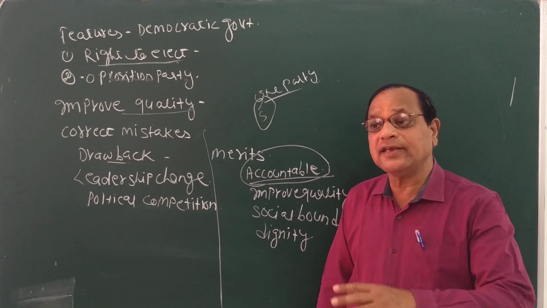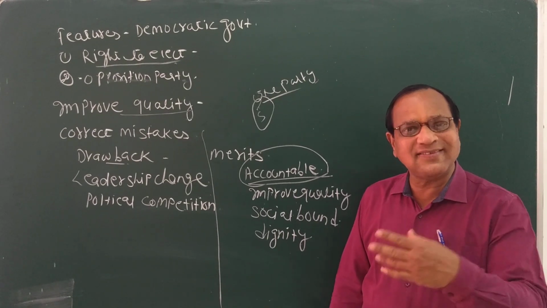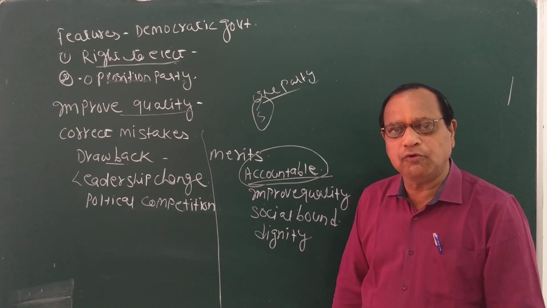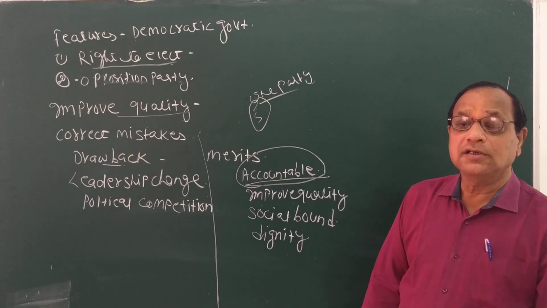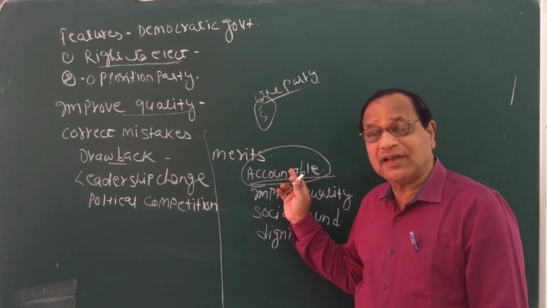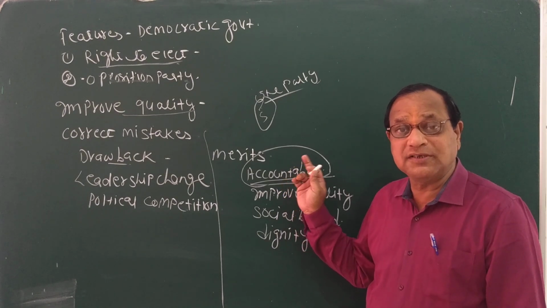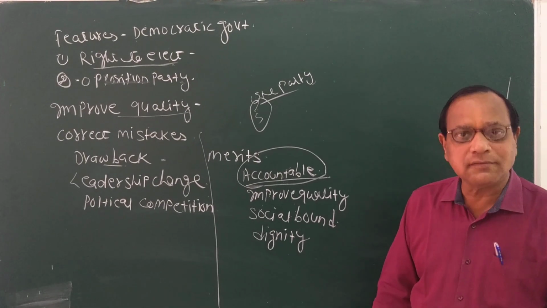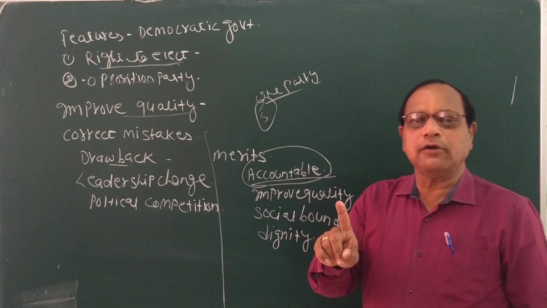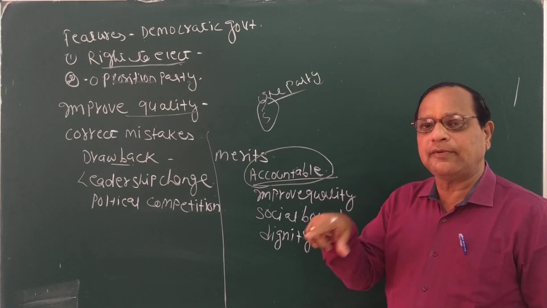When he addressed that, he had briefly explained what the government is doing, why they are doing it, and why this is necessary. If these things are not there, what will be the negative effect on the citizens or on the country? He had briefed everything, even the needs of the people. You can see that the government is fully responsible for fulfilling the needs of the people who are suffering from this corona. That is what is known as accountable. So a democratic government is always accountable to the people and their needs. They are fully responsible for the needs of the people.